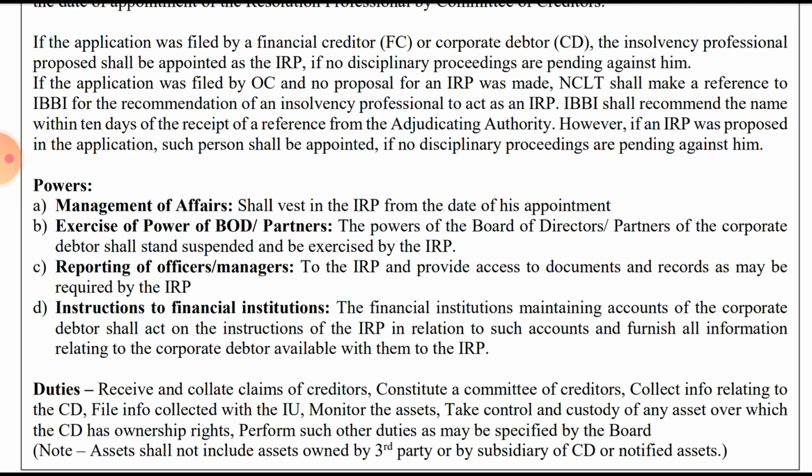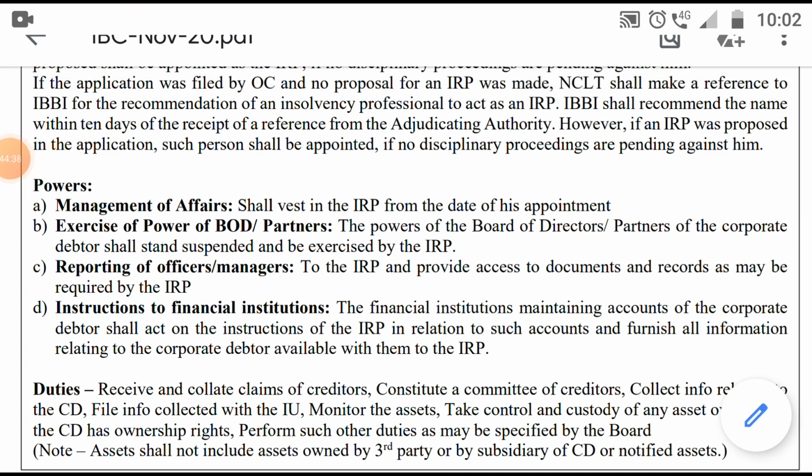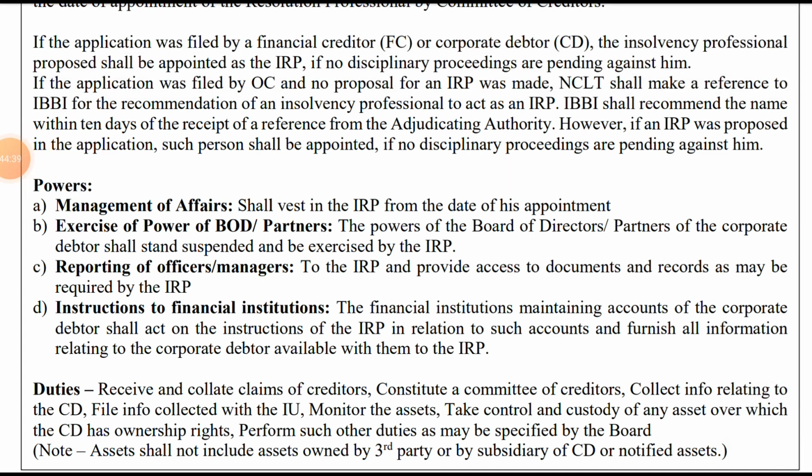And instruction to the financial institution. So they can also instruct the financial institution to provide details and any information relating to the corporate debtor. So we will read in detail.